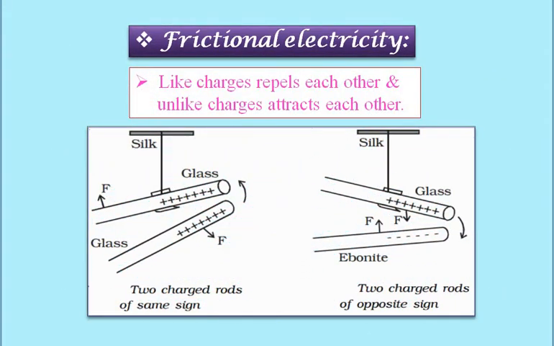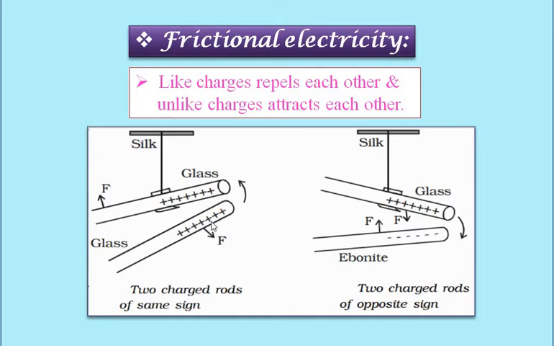Let us see. Same charges repel each other. Means like charges repel each other and unlike charges attract each other. We have seen the example. When glass rod is rubbed with silk, the loosely bound electrons from glass get transferred to silk and the glass rod becomes positively charged.